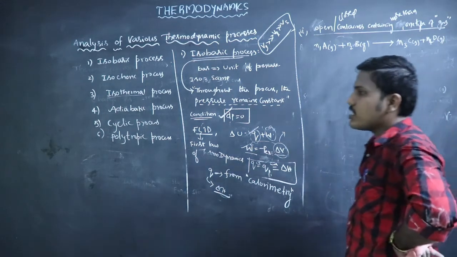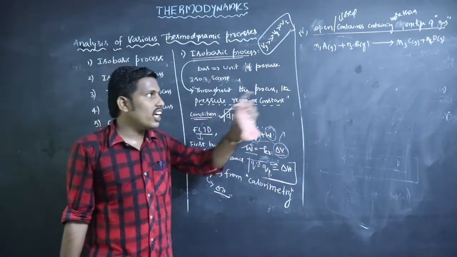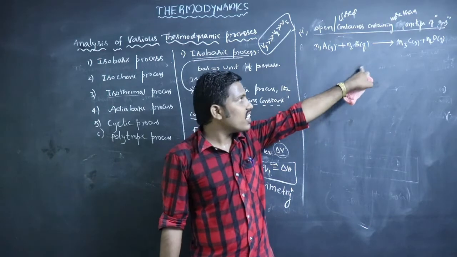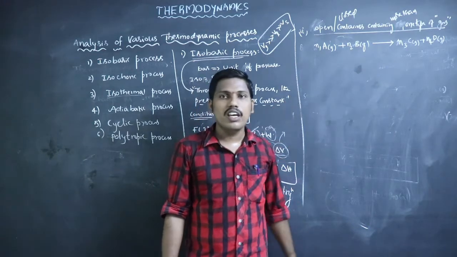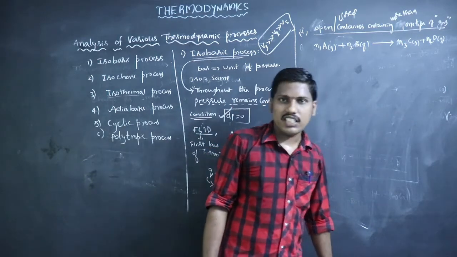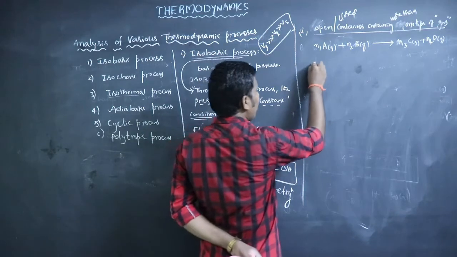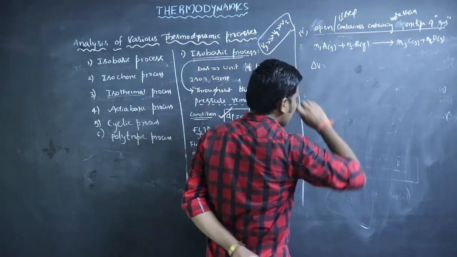You can consider a general equation for understanding it. n1 moles of A gas react with n2 moles of B gas, and it gives n3 moles of C gas and n4 moles of D gas. So here we will find out the volume change. How will we find out the volume change?